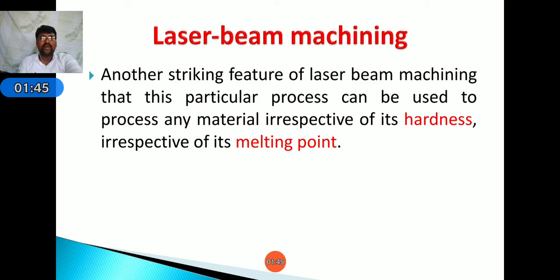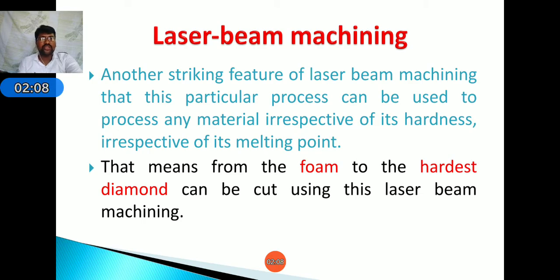Another striking feature of laser beam machining is that this process can be used to process any material irrespective of its hardness and irrespective of its melting point. Any type of material, soft to hard, with a melting point as low as high, we can machine using this process.